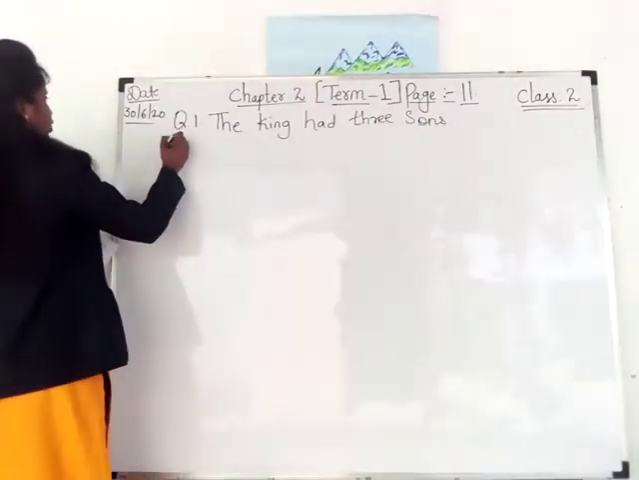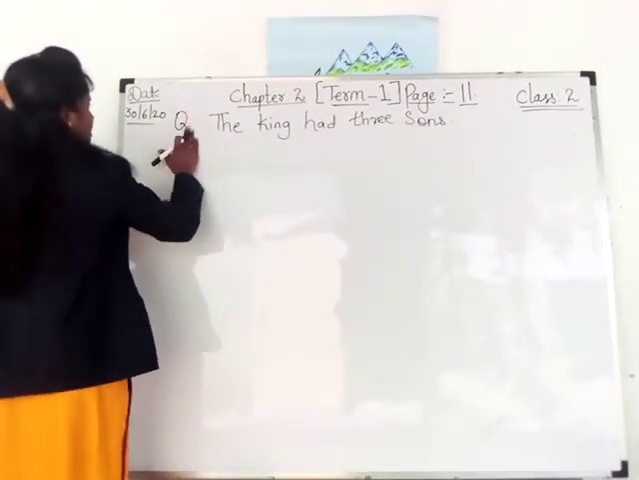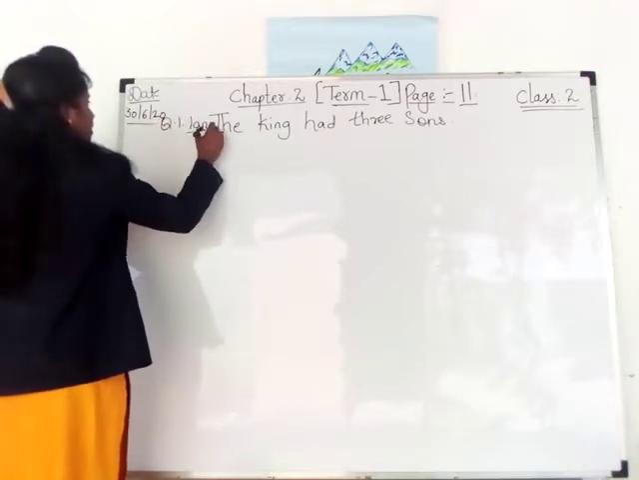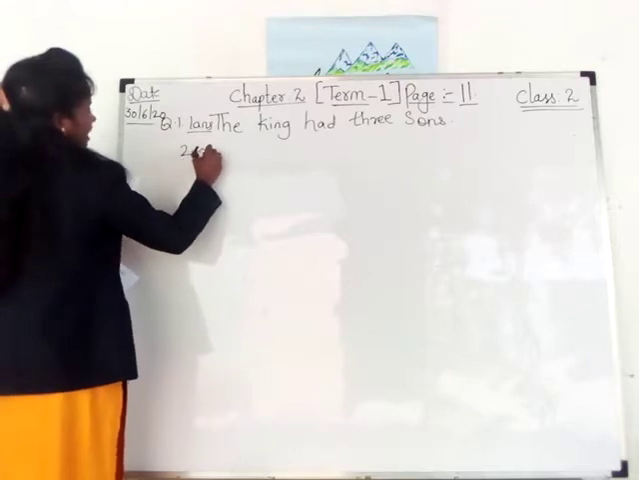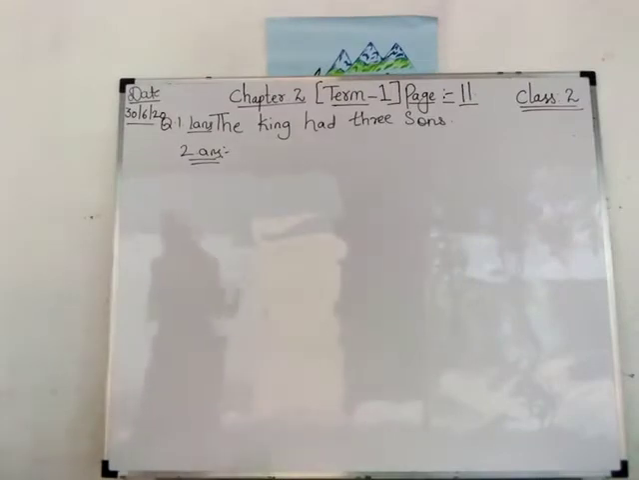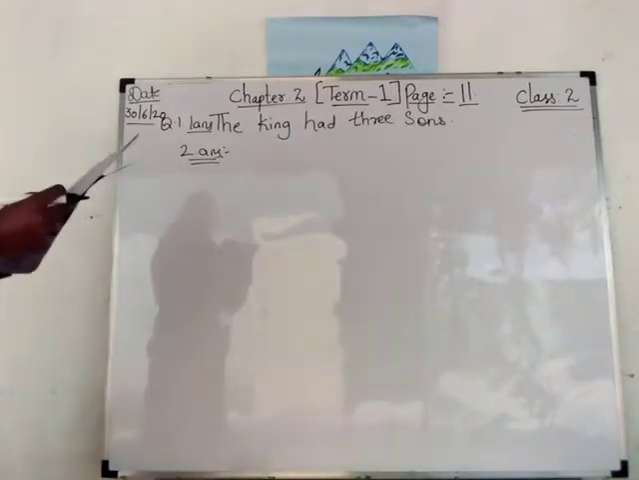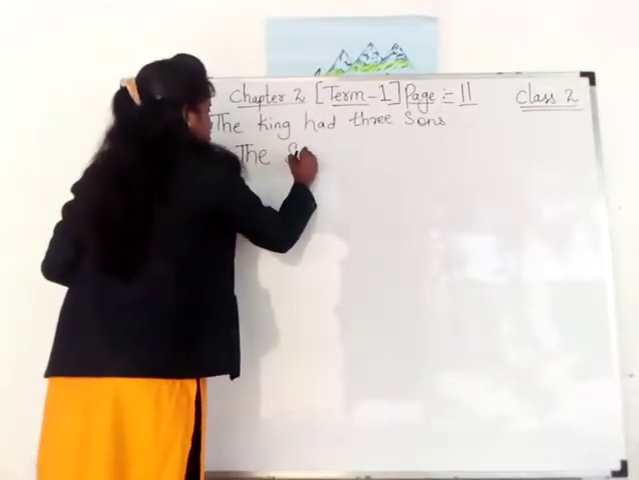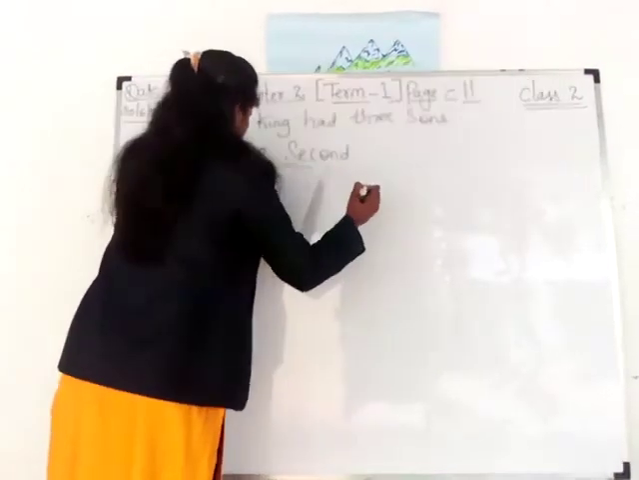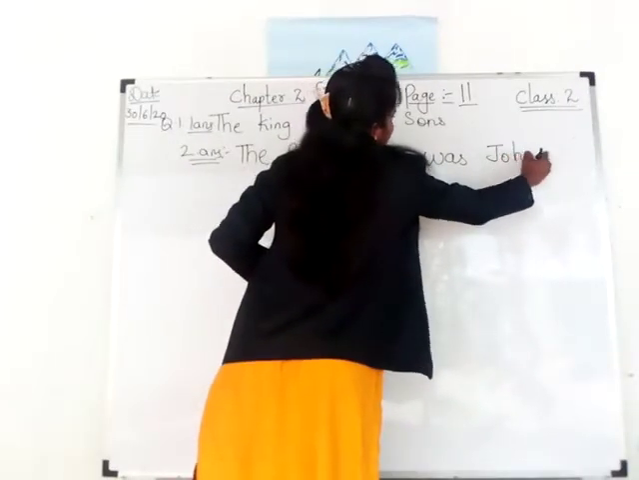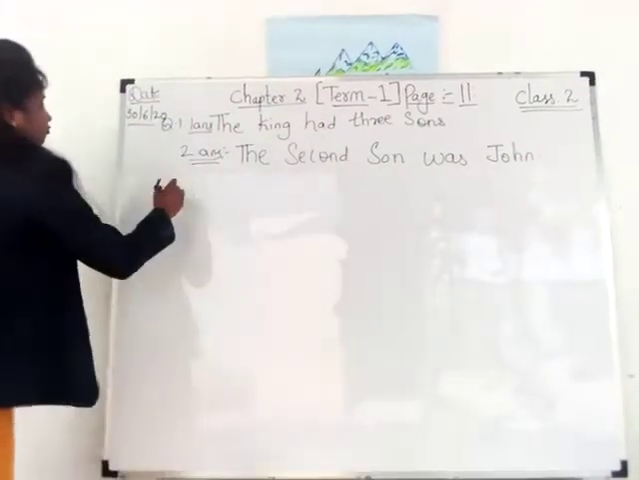Okay, next. We'll go for second answer. The second son was Sam. The second son was John. It is not Sam. It is John.